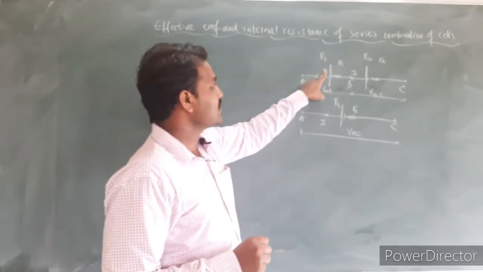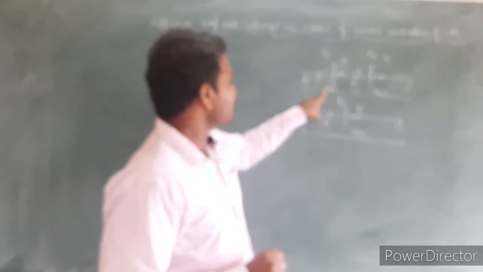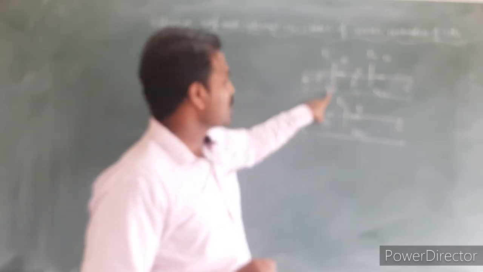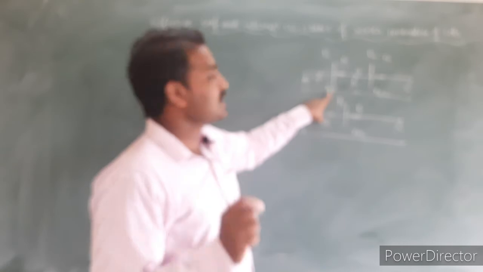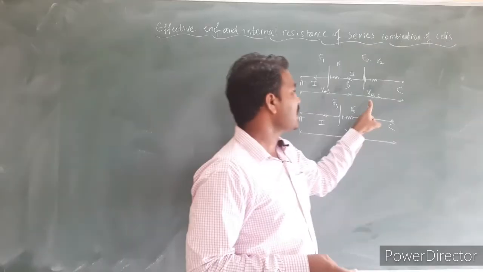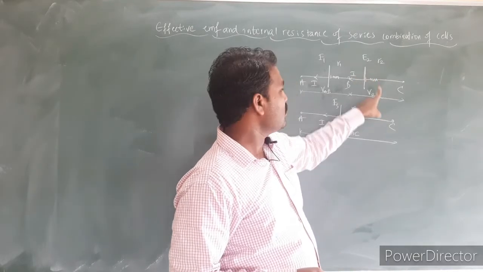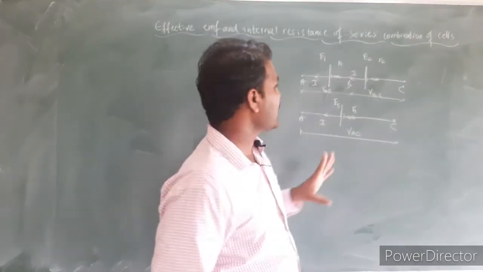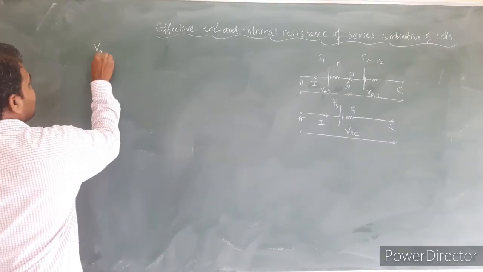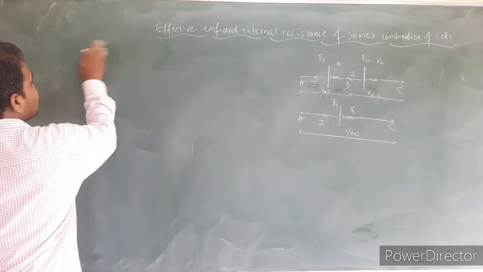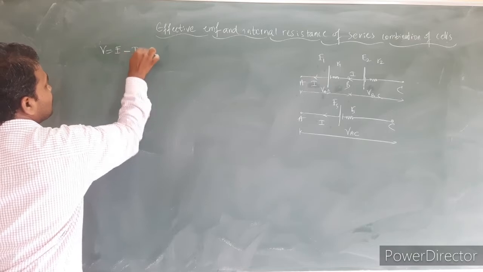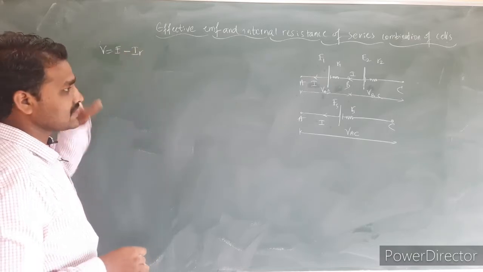Let us consider the cell E1. The potential difference between the terminals of the cell E1, let it be denoted as VAB. That is the terminal potential available across the cell E1, and the terminal potential across the cell E2, let it be VBC. Just now we have discussed the general expression for the terminal potential: V is equal to the EMF of the cell minus the potential drop because of the internal resistance.